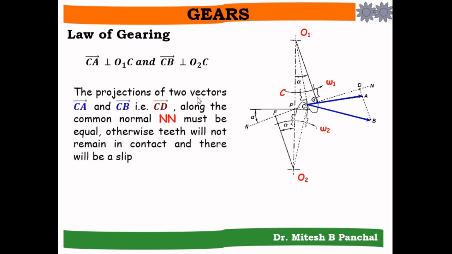The projections of the two vectors CA and CB on the normal, that is CD, must be equal, otherwise the teeth will not remain in contact and there will be a slip. Means the velocity of C would be the same whether it is on gear 1 or on gear 2.